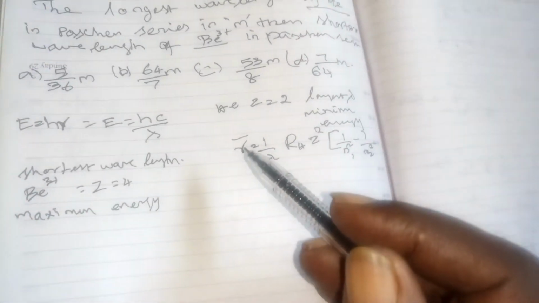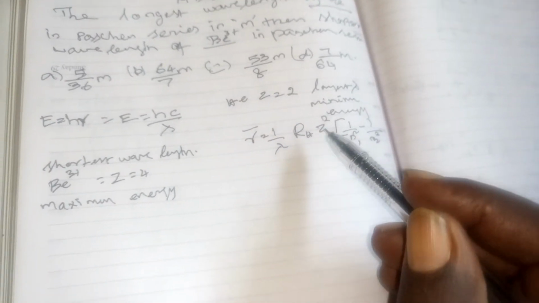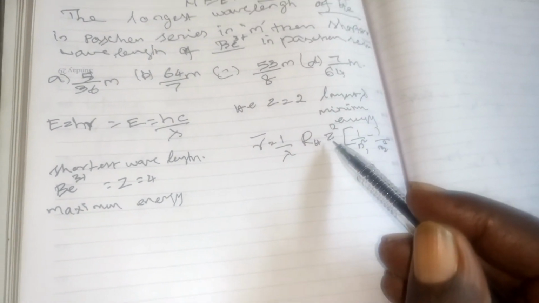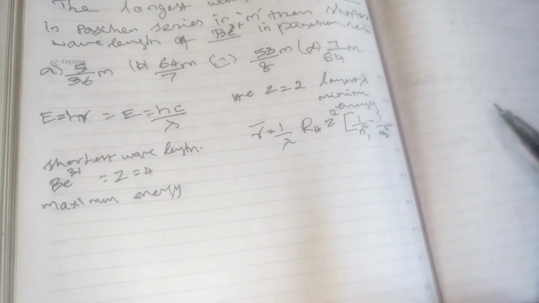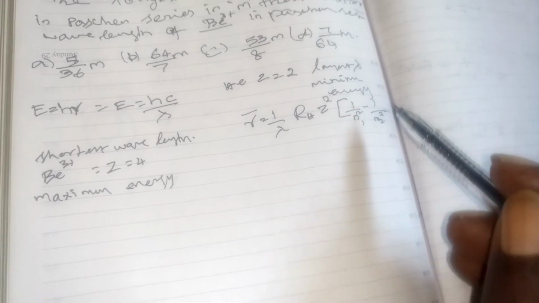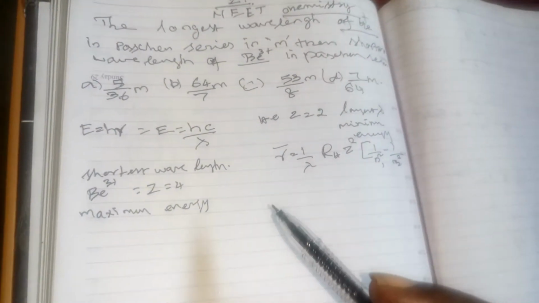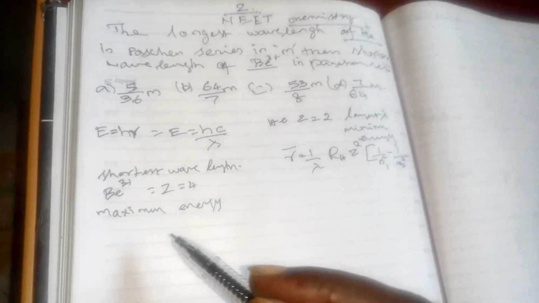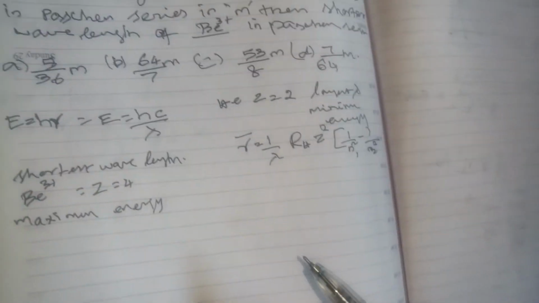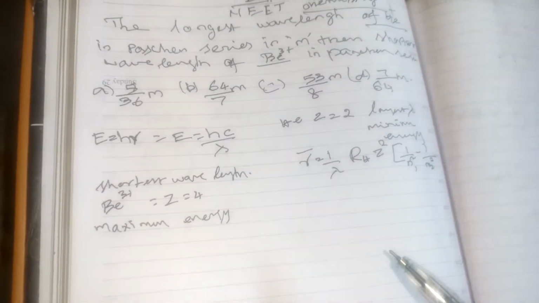There is a formula: nu bar equal to 1 by lambda equal to RH Z square, where Z is the atomic number of the element, times 1 by n1 square minus 1 by n2 square. Here it is the Paschen series. The first series is the Lyman series, that is n equal to 1.